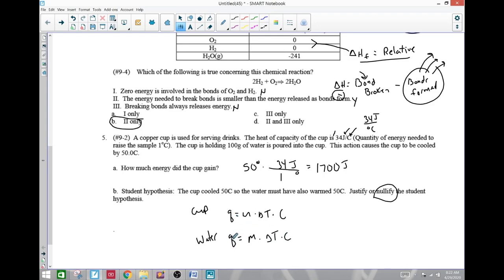Then the Q's are the same, but the masses aren't the same and the specific heats aren't the same, so the temperature changes aren't necessarily the same. So, not true. Due to different specific heats and masses, we don't know if the change in temperature is equal.